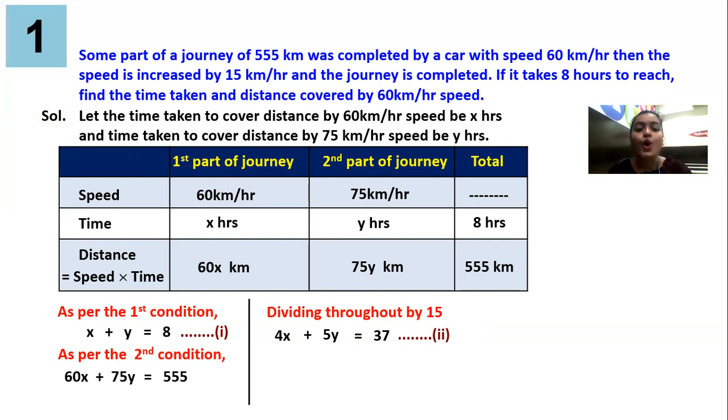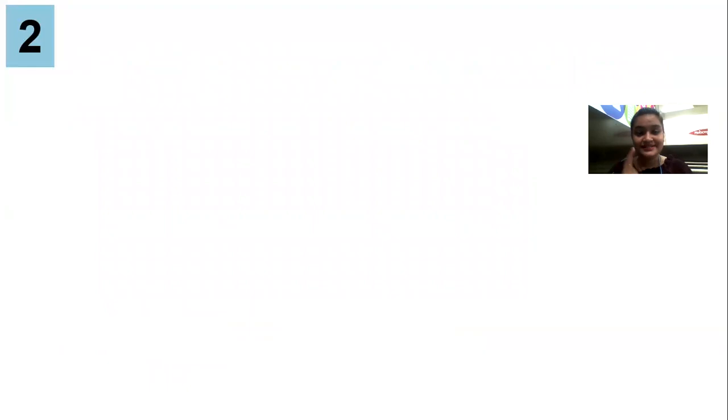After this, you all know to solve it by the equating the coefficient method. You can do it easily. So I hope you clearly understood the first part, that is the framing of the equation. Now, the second part is solving, and that is your responsibility. You need to solve the equation and get the final answer. And I know you know it. Okay. So let's proceed towards the second sum.